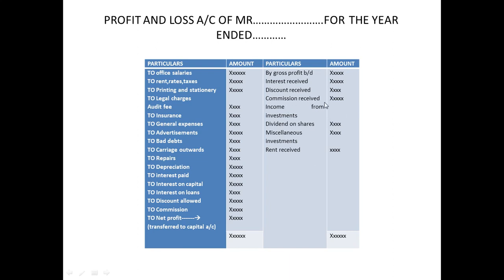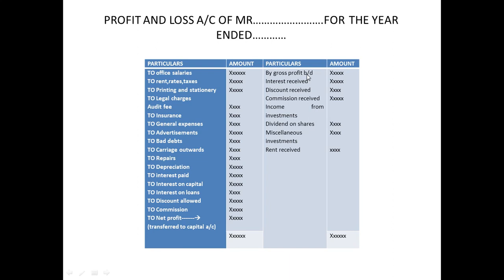By gross profit, let me explain the credit side also, that is brought down from the trading account, isn't it? So by gross profit brought down, by interest received: if I have given a loan to somebody and I am receiving interest on that, it's a benefit for me, so I'm going to take it on the credit side. Commission, if there is any. Interest on investments, if I have investments.